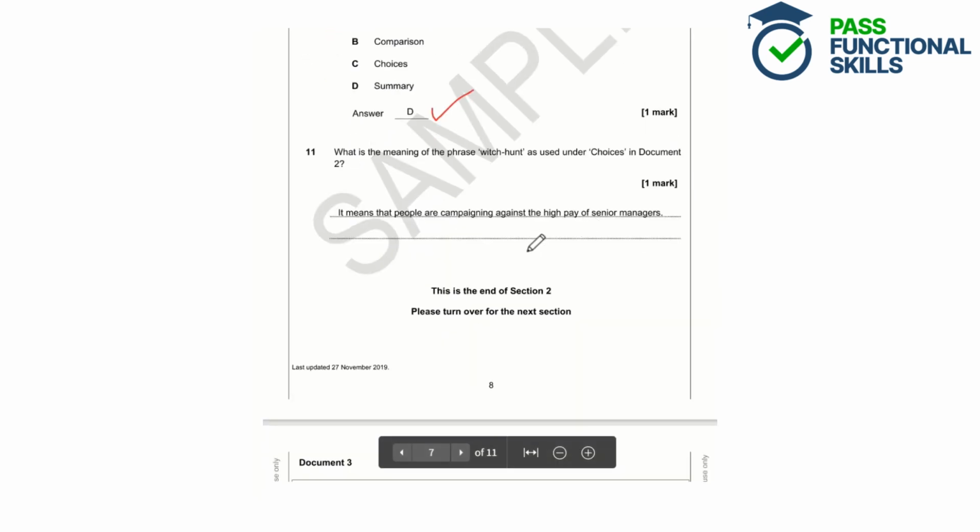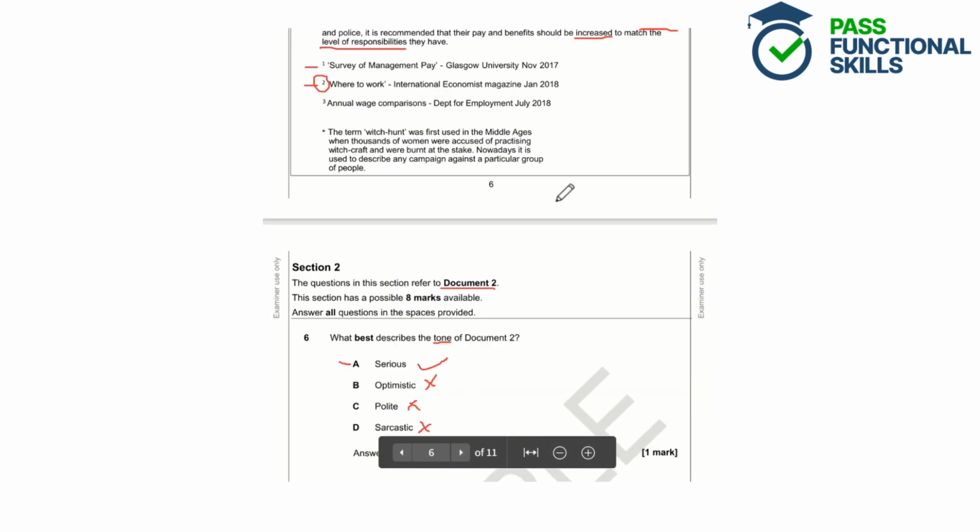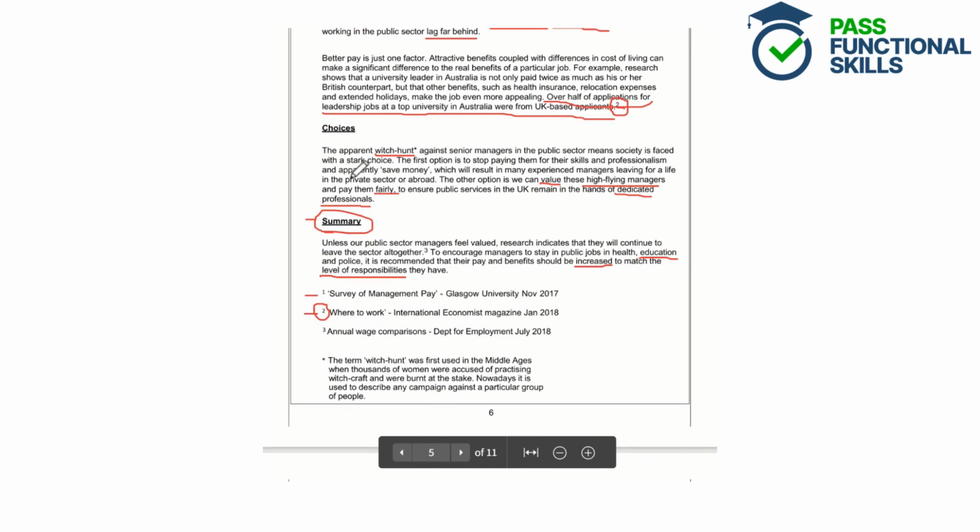Question 11. What is the meaning of the phrase witch hunt as used under choices in document 2? So we're looking for the meaning of the phrase witch hunt, and it's in this section of the document, under the subheading choices. If we have a look at the document, we can see that it's mentioned here. So the apparent witch hunt against senior managers in the public sector means society is faced with a stark choice.